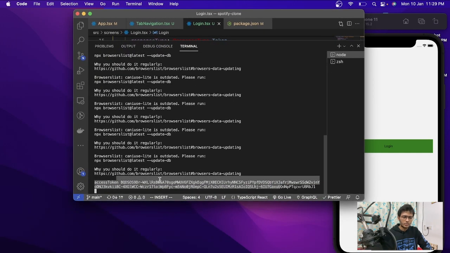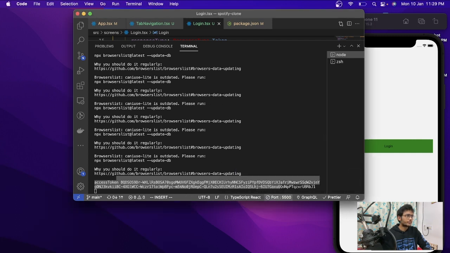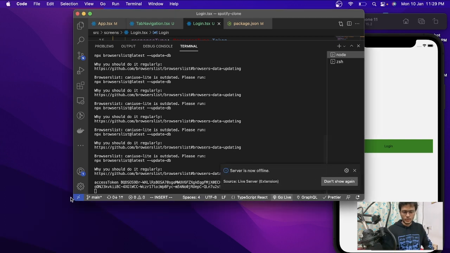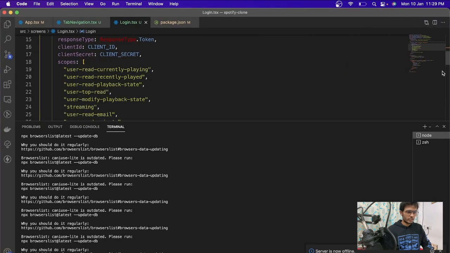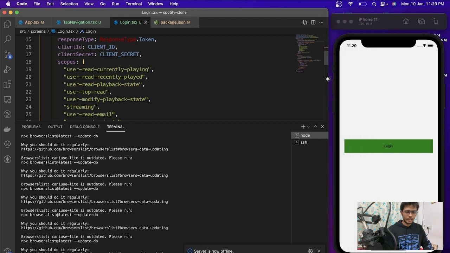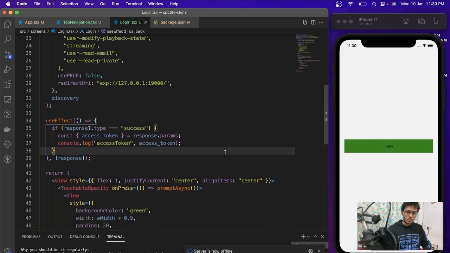So here you can see that this is the token we are getting. Now let's just increase its size. And what we need to do is store this token somewhere.